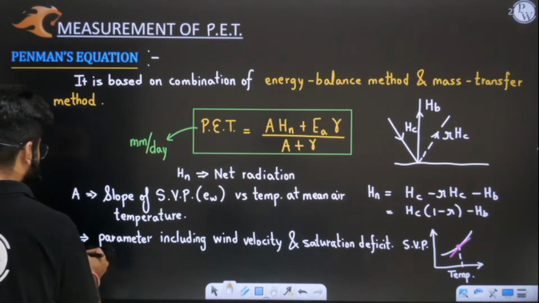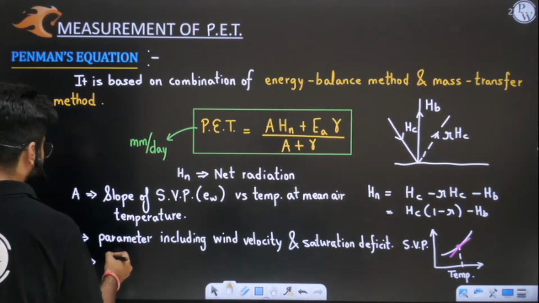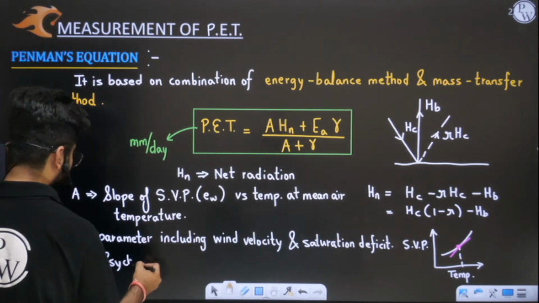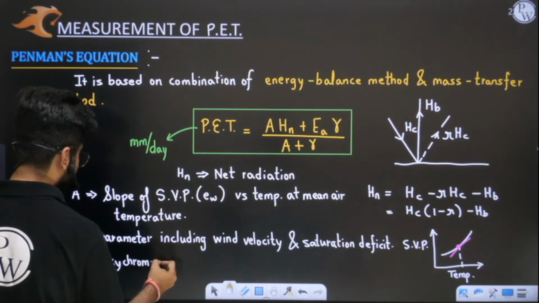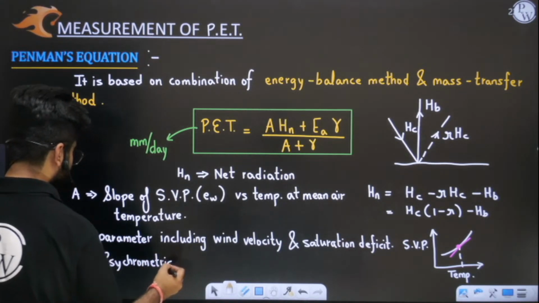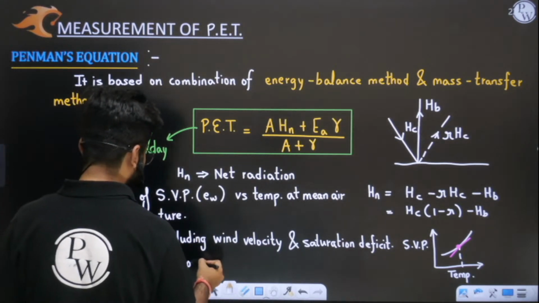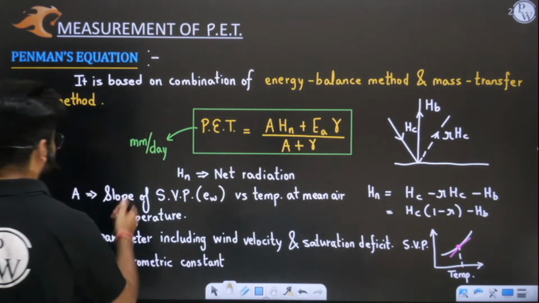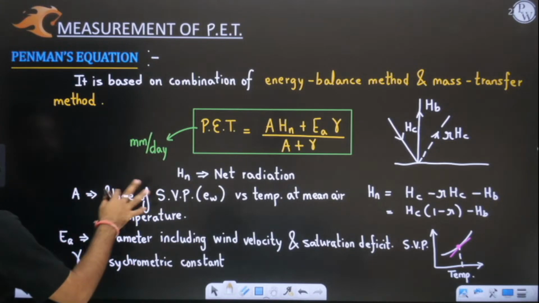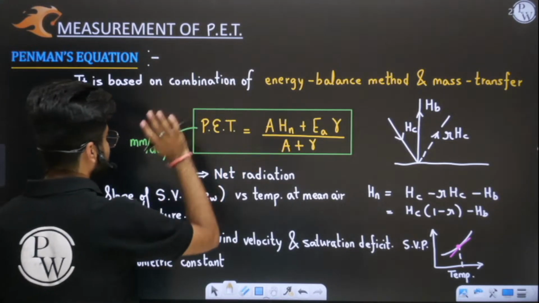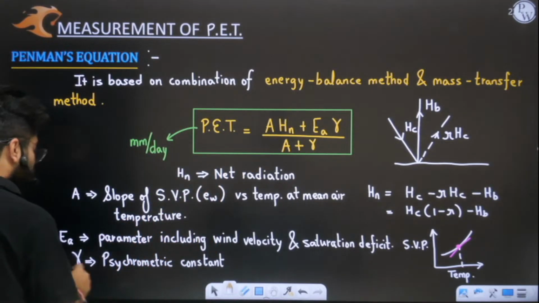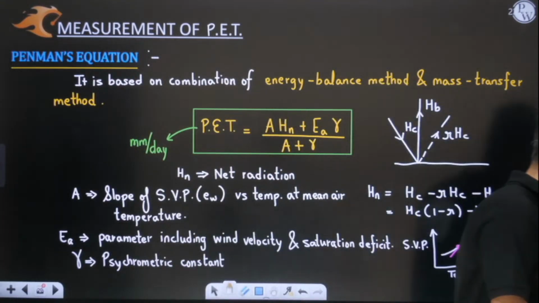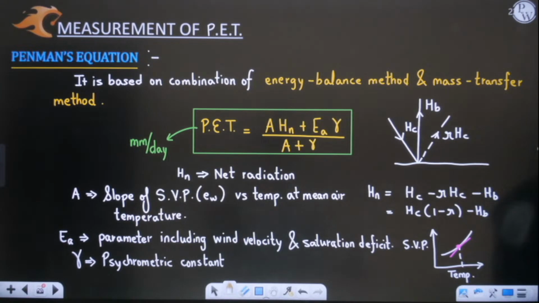Now at last we have gamma, which is the psychrometric constant. So Hn, A, EA and gamma can be put in this equation and simply you can obtain PET. I hope this equation is clear to you. Not so important, but you should remember the very first point.